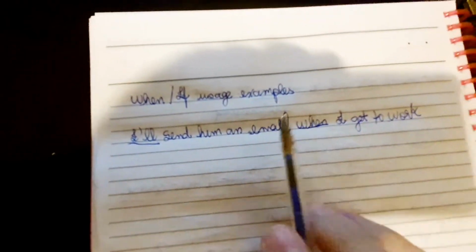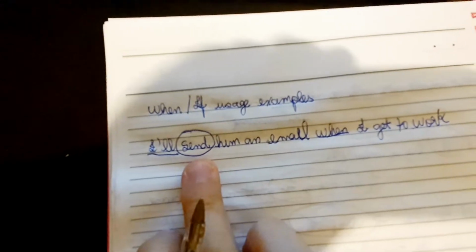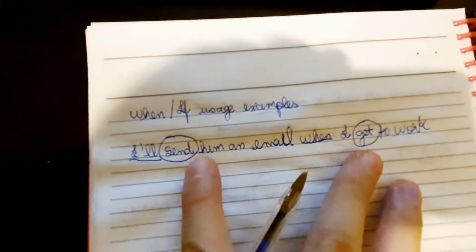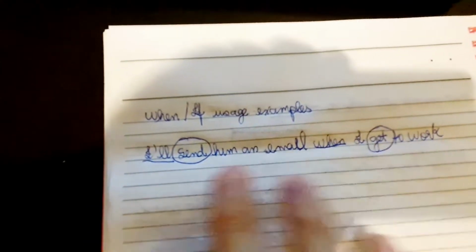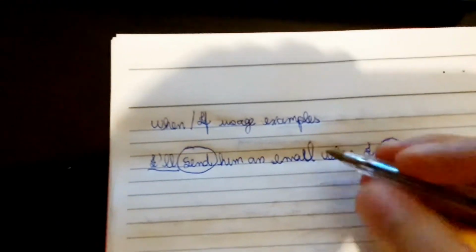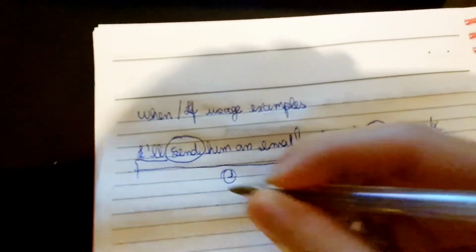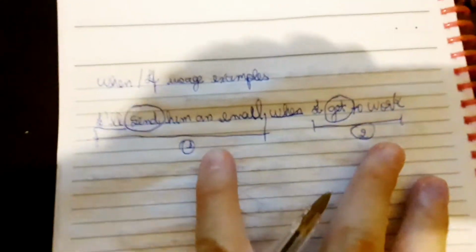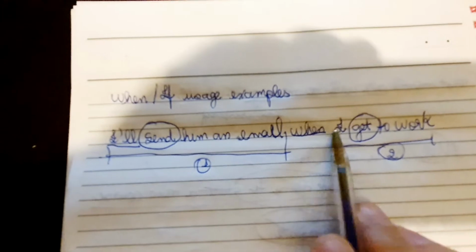Why do I consider that we have two sentences? Because we have the verb send and the verb get, okay? There are two sentences and the core of the sentence here is the verb send and here the verb get. So this is sentence 1 and this is sentence 2. They are linked by the term here, when.